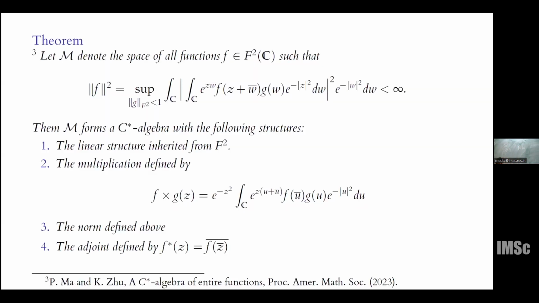There was also an open question posed here. Can we say something about a very concrete C-star algebra on a unit disk? Since this is on all of C, what can we say about a unit disk? In this direction, we answered that, but not on the disk. Since the disk and the upper half plane are biholomorphic, it is enough to get the C-star algebra structure on one of the domains.